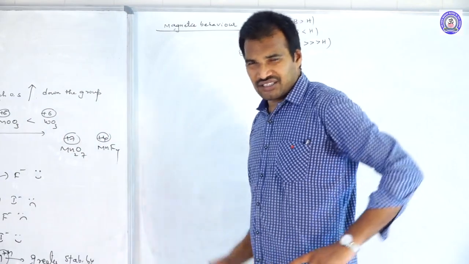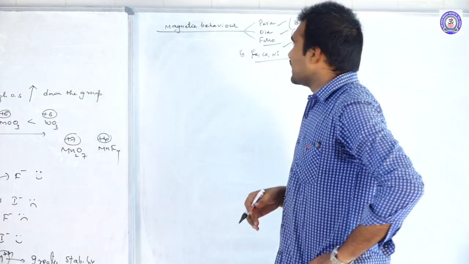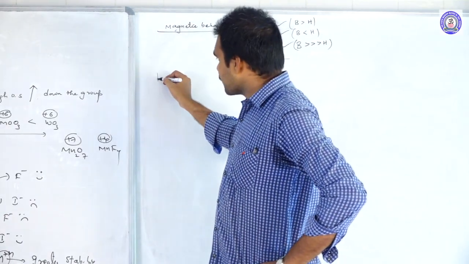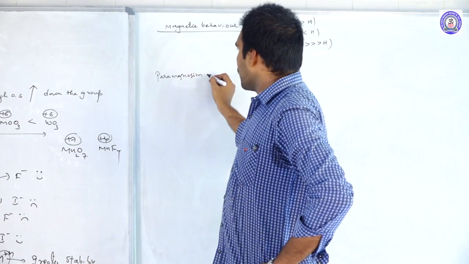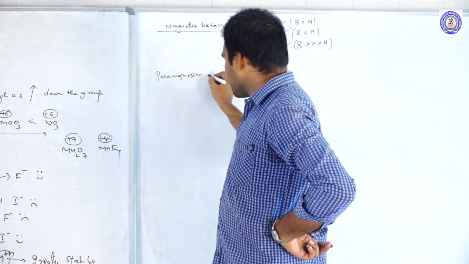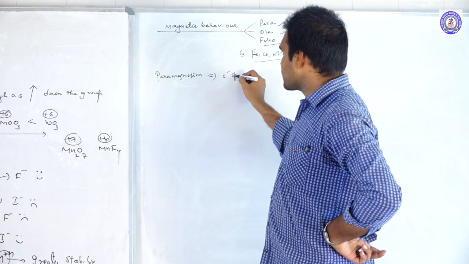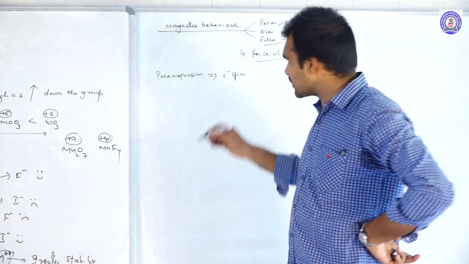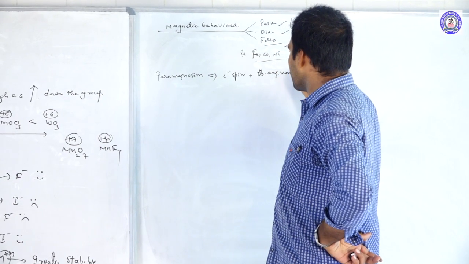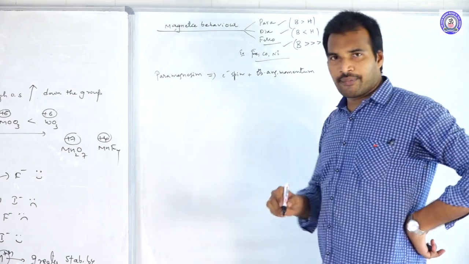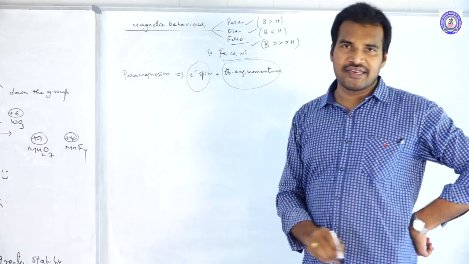In this magnetic behavior, this is not the important thing here. This is the general basic idea. Now coming to the point. The paramagnetism of paramagnetic substances depends on two factors: one is electronic spin, and also orbital angular momentum. The paramagnetism depends on both the electronic spin value and the orbital angular momentum value.